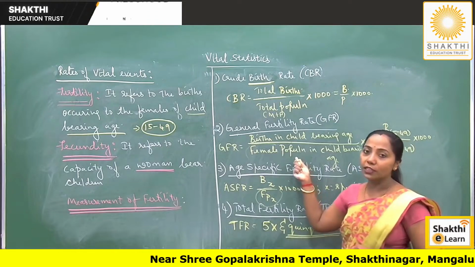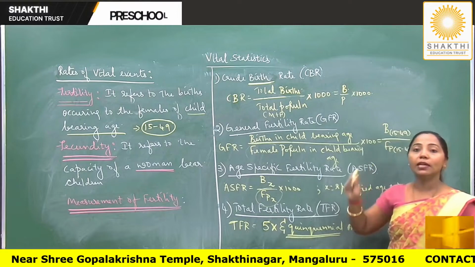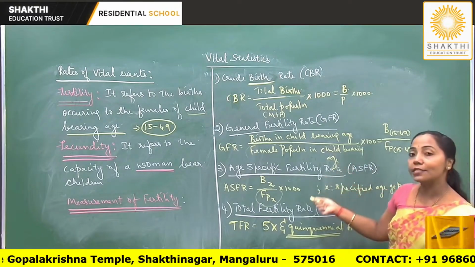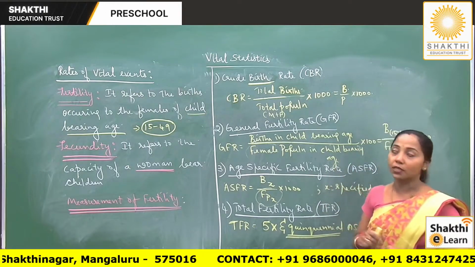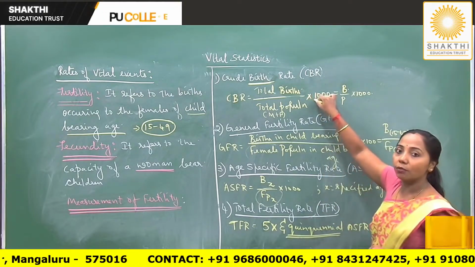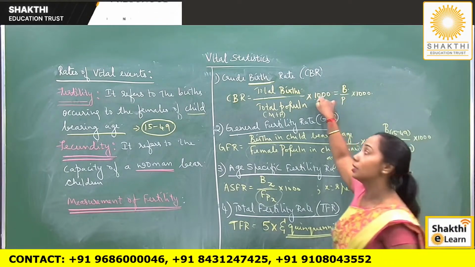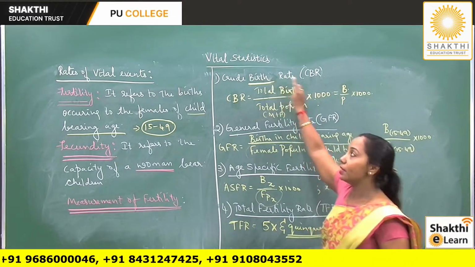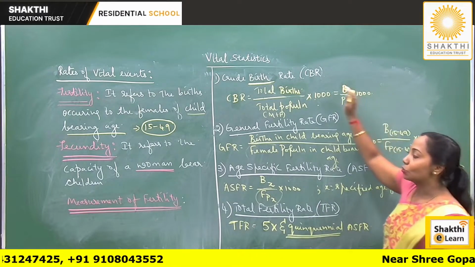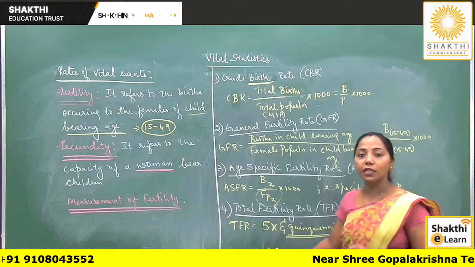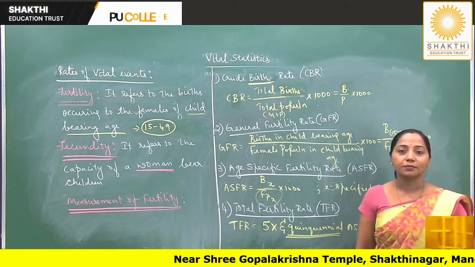General fertility rate is used to know the fertility rate in the childbearing age group. ASFR is used to find the fertility rate in different age groups. CBR is a general measure which indicates the rate of increase in the population. CBR is total birth by total population into 1000. So these are the 4 measures of fertility which we will be studying under the concept of vital statistics.